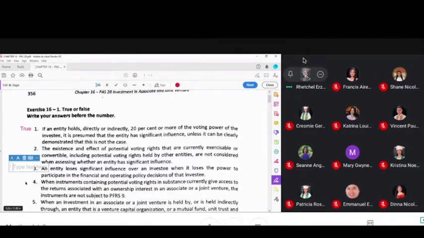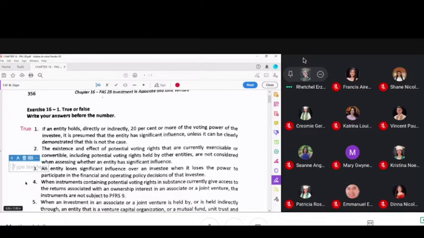Okay? So what if another instance is the problem tells you you have 25%, but it also tells you that you do not have significant influence. Are you going to apply PAS 28? The answer is no, because it is clear that you do not have significant influence. You look for significant influence first. If the problem is silent as to the presence or absence of significant influence, only then will you check the percentage of your shareholdings.